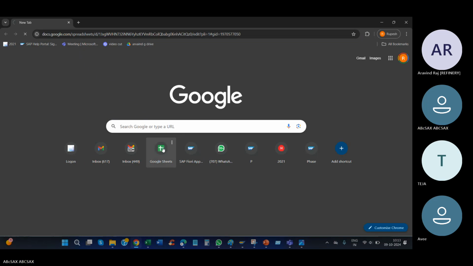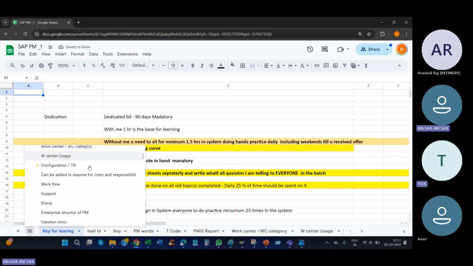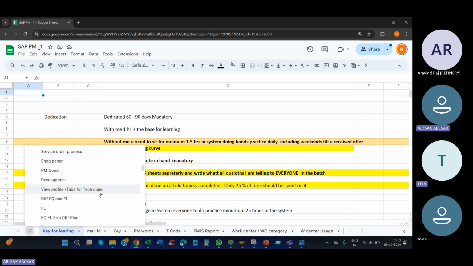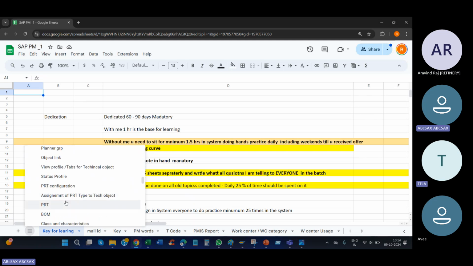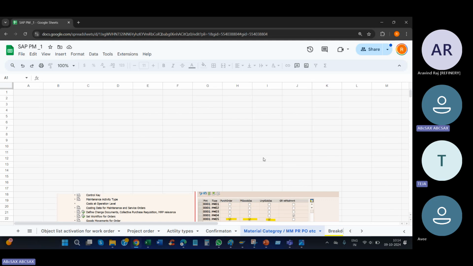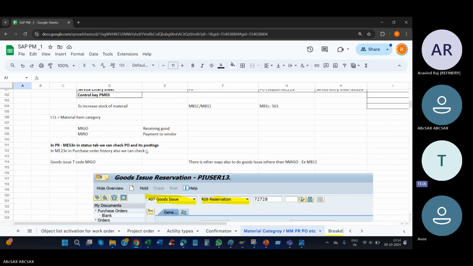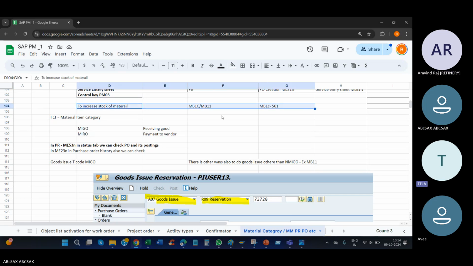For that, you need to go to MB1C. With movement type 561, you can increase the stock. Your question is correct. The T code is MB1C, I think movement type 561. If the data is not proper with MM, you cannot do it. You need to increase the stock by movement type 561 using T code MB1C or MB11.